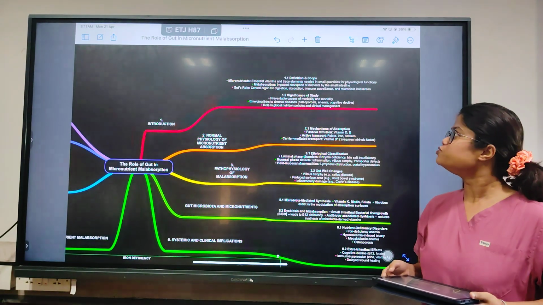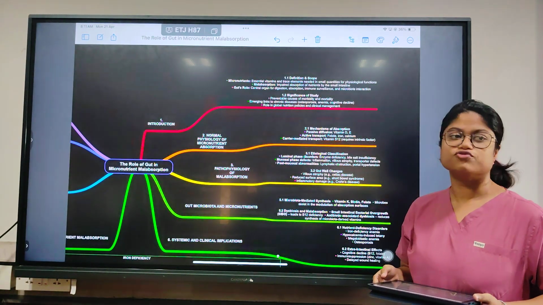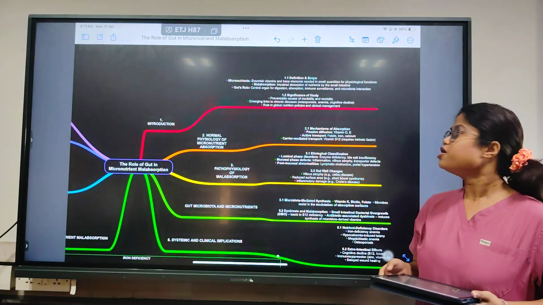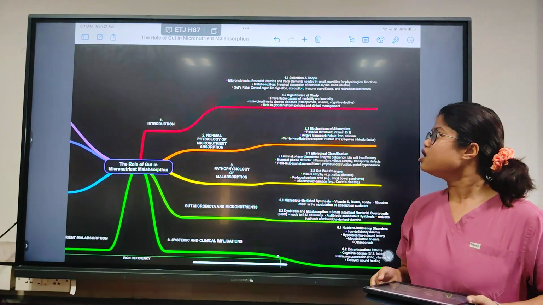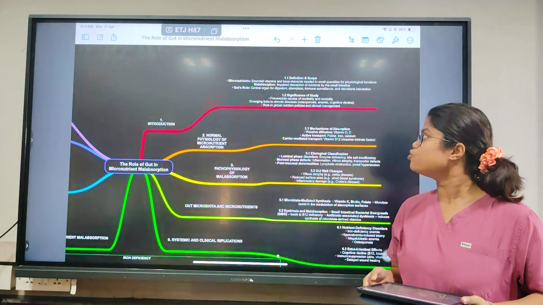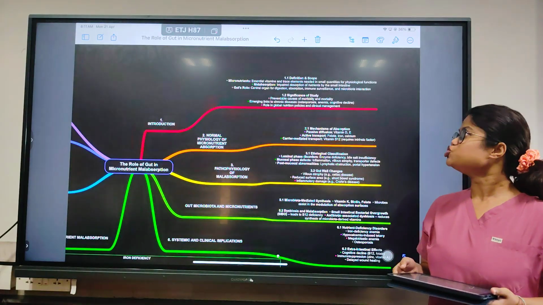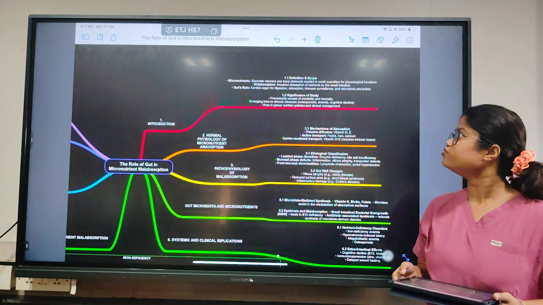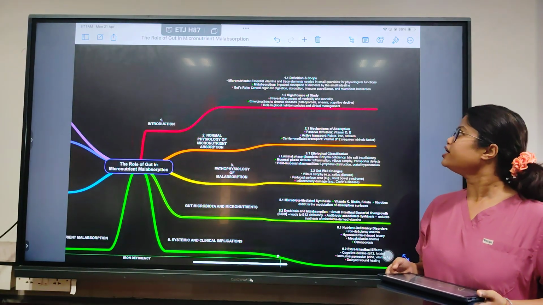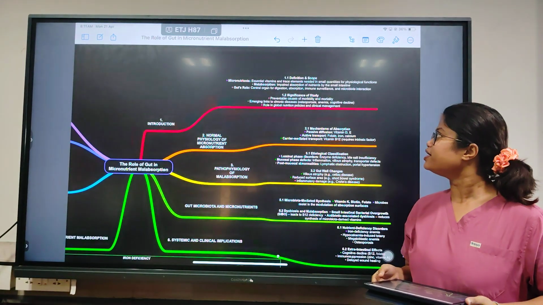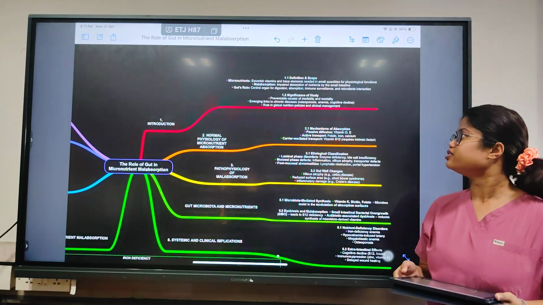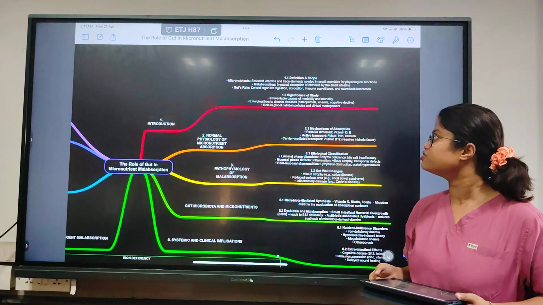What is malabsorption? It is the impaired absorption of these nutrients, micro and macro, by the small intestine in general. How will the gut play a role? It is the central organ for digestion, absorption, immune surveillance of the body, and the microbiota interaction, and it will play a role in the dysbiosis and the absorption of these minerals.